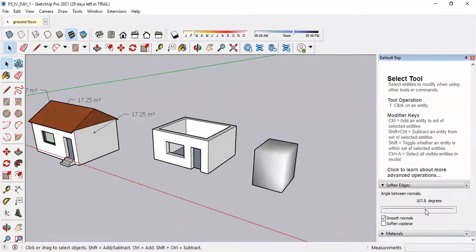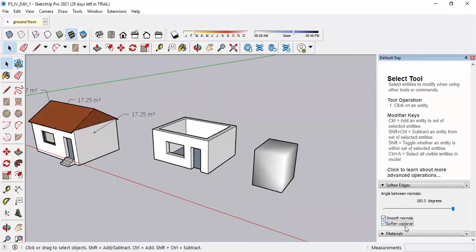You have to use this toggle bar. Increase this degree. So if you increase the degree, it will get smoother and smoother.